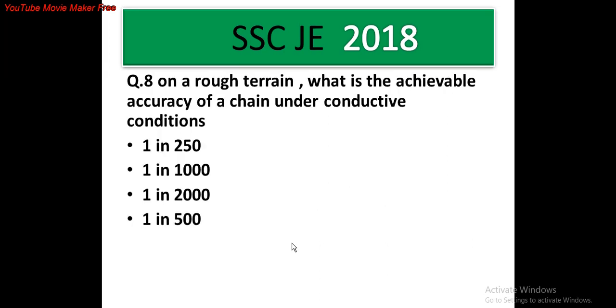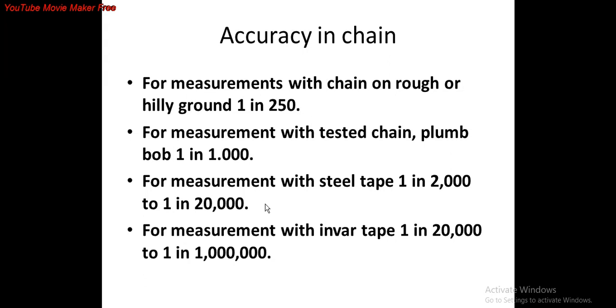Question number 8. On a rough terrain, what is the achievable accuracy of a chain under conducive conditions? Options are 1 in 250, 1 in 1000, 1 in 2000, and 1 in 500. The answer is 1 in 250. These are the accuracies in chain measurement. For measurement with chain on rough or hilly ground, the accuracy is 1 in 250.